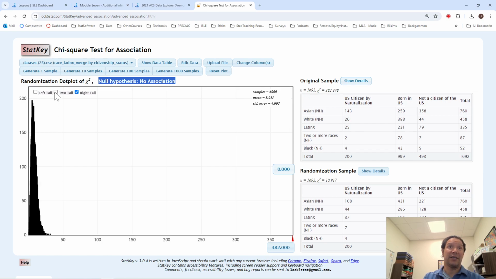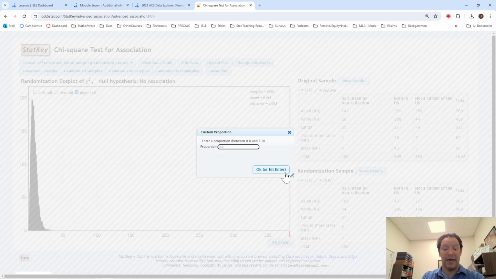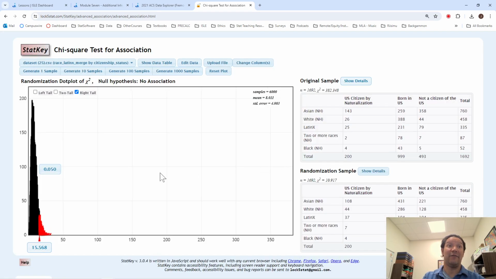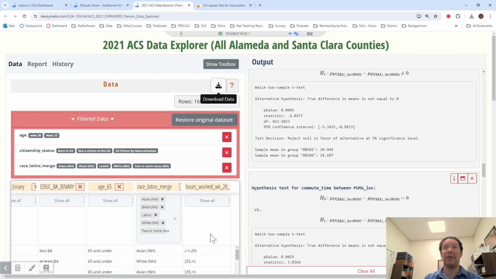That's not happening. Actually, if you think about this, if I set this to 0.005, this makes the tail 5%. Any score higher than 15 on my chi-squared is not likely to happen by chance. So our 382 is definitely very unlikely to happen by chance.